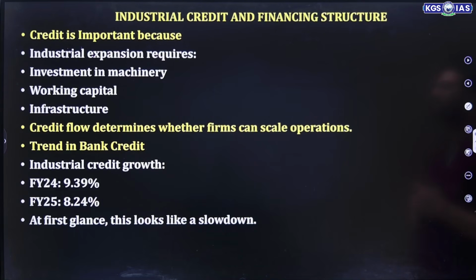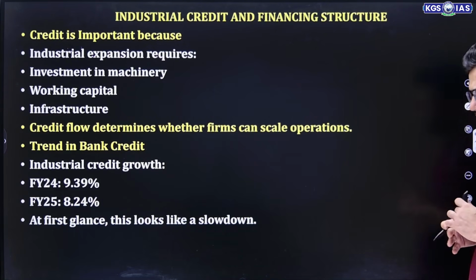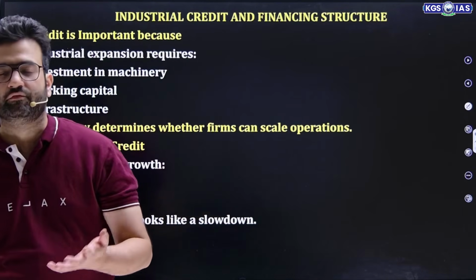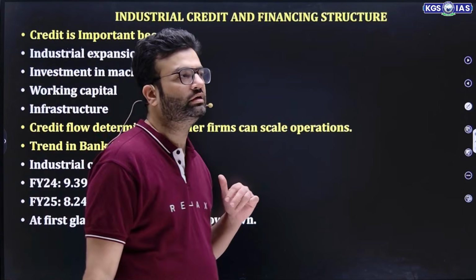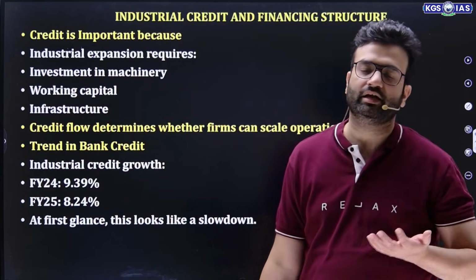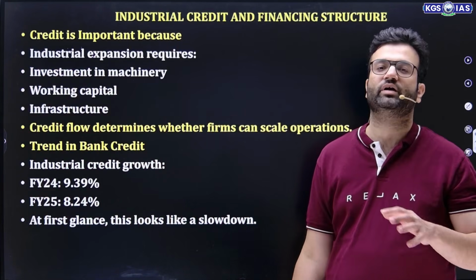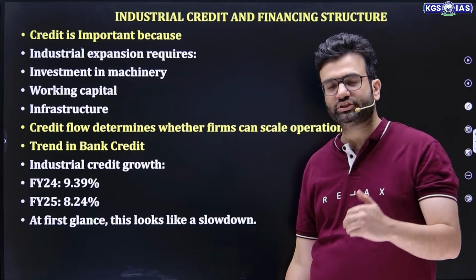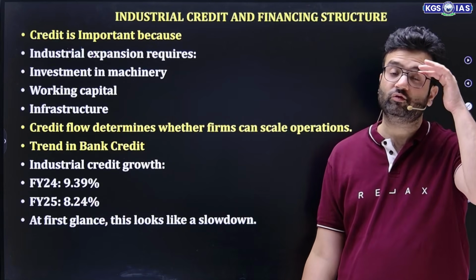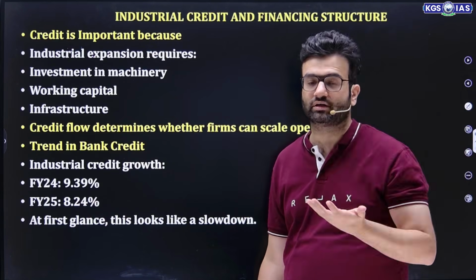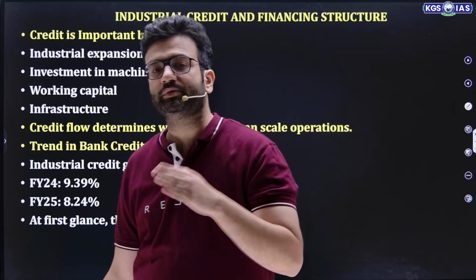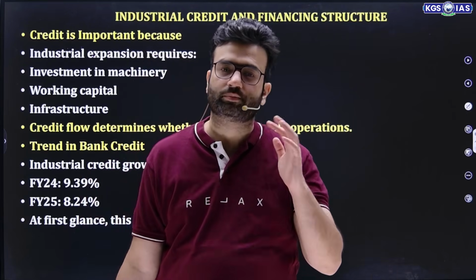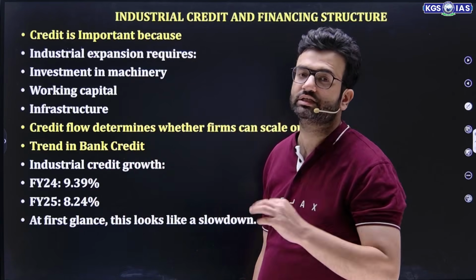Then industrial credit and financing structure. Now, this is the major lag, I can say, when we talk about the manufacturing sector. Many times it has been said that industrial finance, availability of funds, availability of credit is very less, but now India is gradually shifting from this and trying to focus more on industrial credit. And not only are companies depending a lot on banks, they are now also issuing corporate bonds like commercial papers and all these things for fundraising.